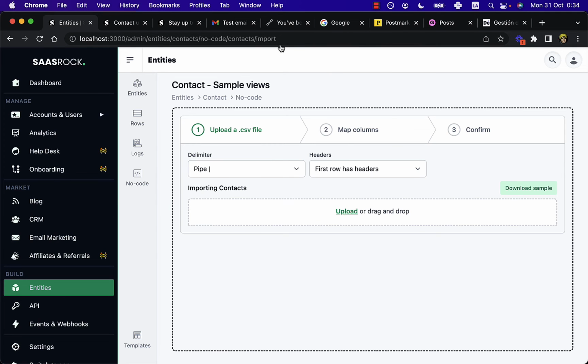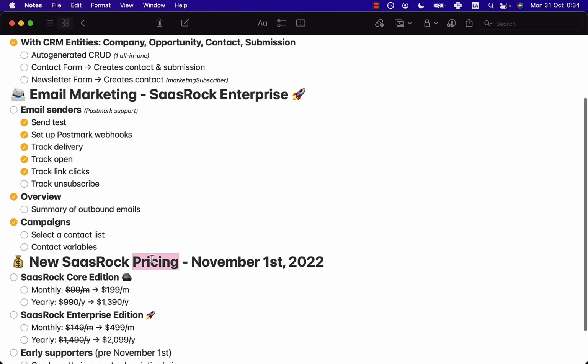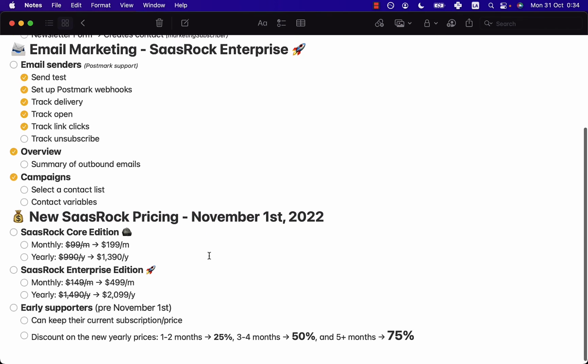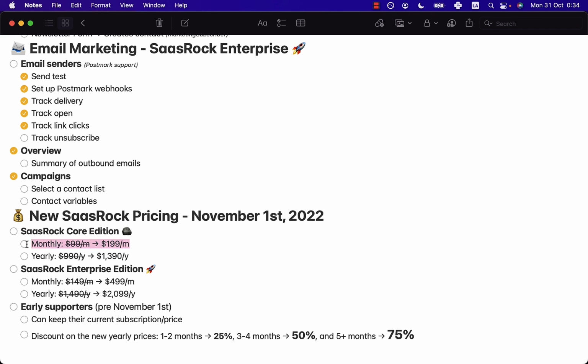And finally, about the new SaasRock pricing, which is going to change tomorrow. I'm going to increase the price of both editions, the core and the enterprise. I'm moving from $99 to $199 monthly, and $990 to $1,390 yearly for the core edition. And the enterprise edition has a significantly bigger increase, which is from $149 to $499. But the yearly is not as strong as the monthly.